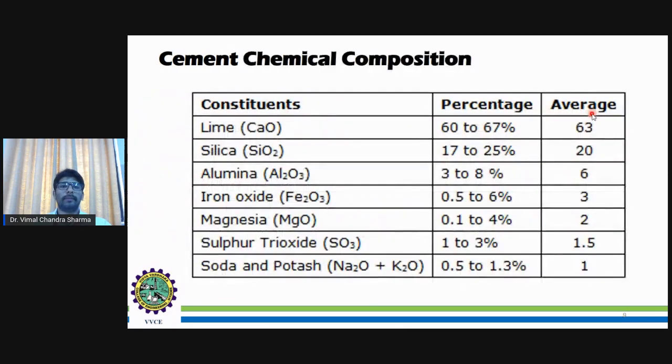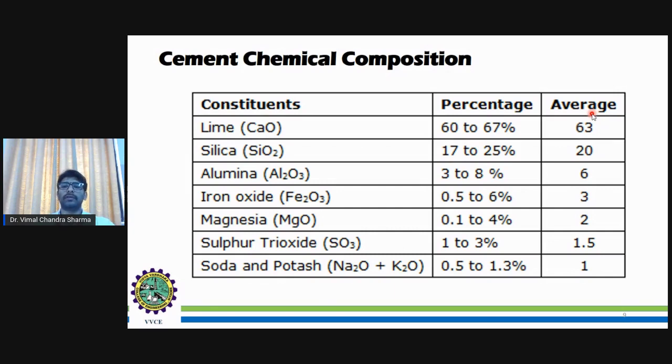Then, importantly, the cement chemical composition has basically seven constituents: lime, silica, alumina, iron oxide, magnesia, sulfur trioxide, soda, and potash. The maximum is lime, about 63% on average, ranging between 60 to 67%. So this is a major one.